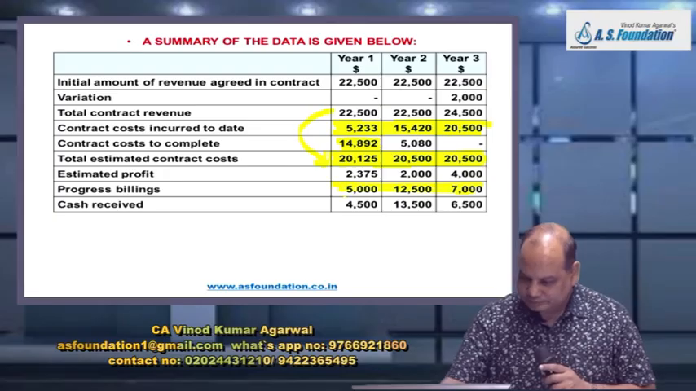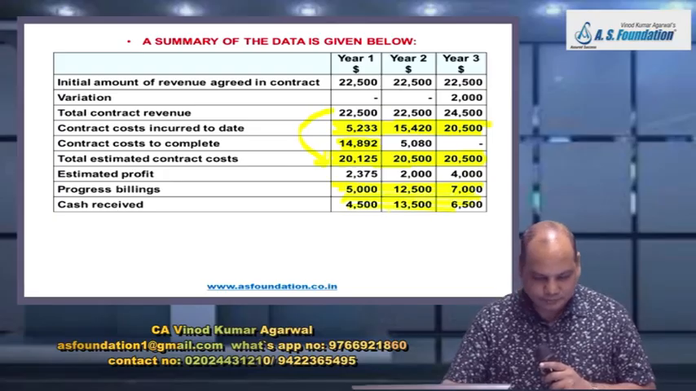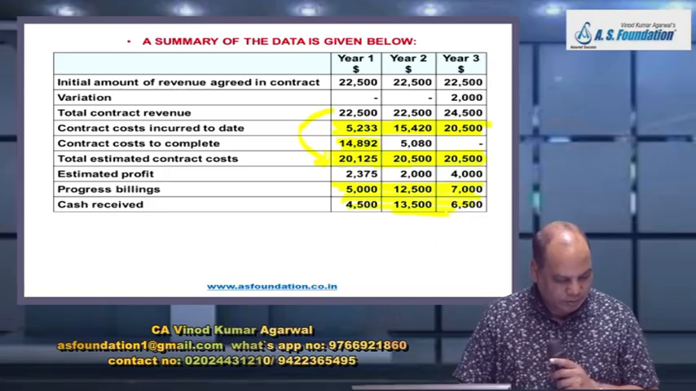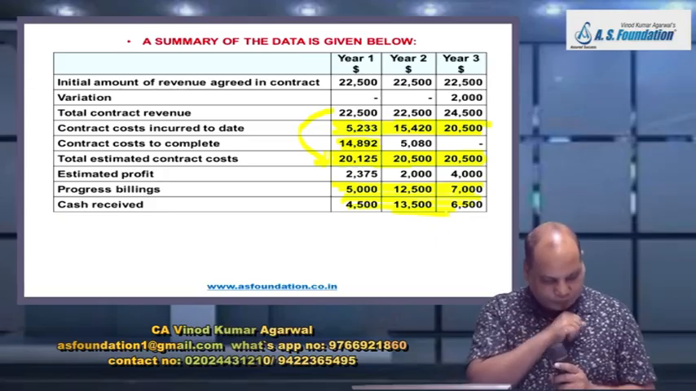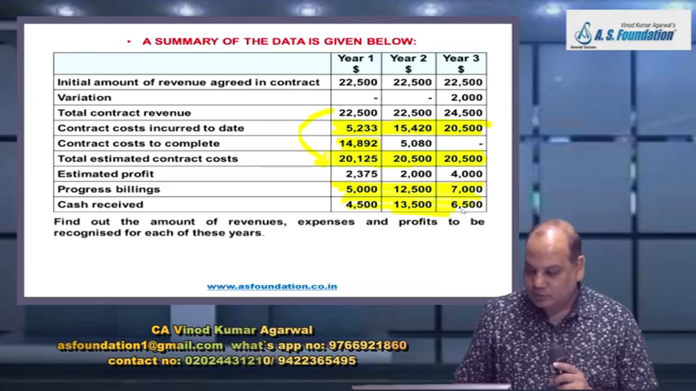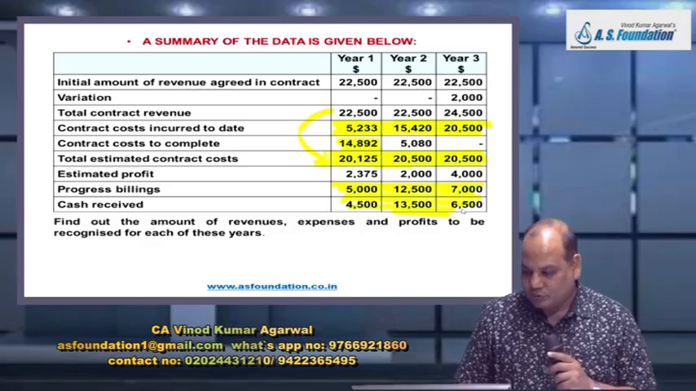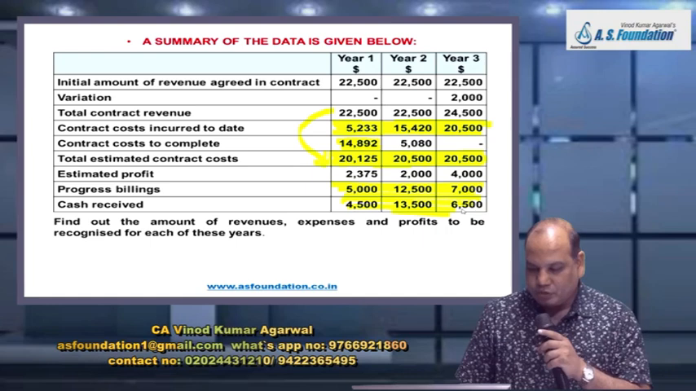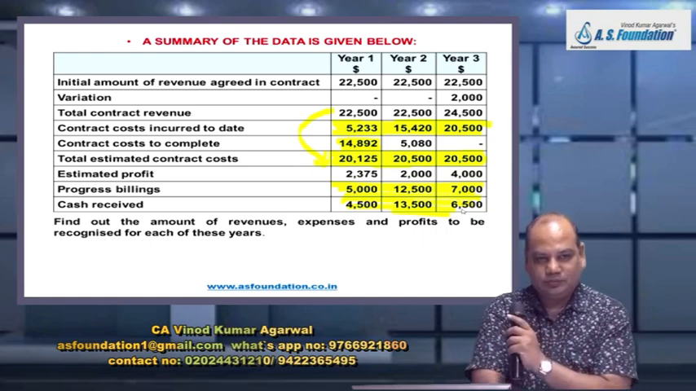Progress billing, cash received. Okay. Then what is the question? Find out the amount of revenue, expense, and profit to be recognized for each of these years.